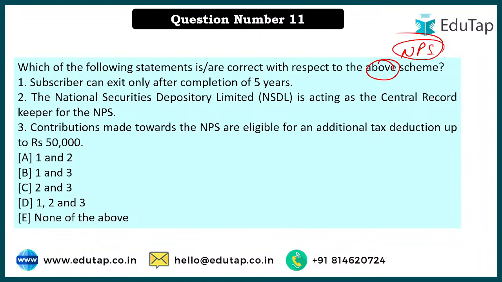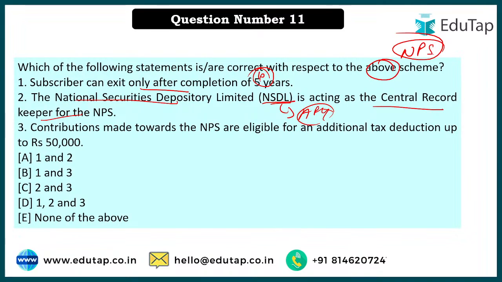Now here I'm again getting C. Yudhishthir, now it will be 10 years only. So here it says national, and yes, whoever is saying option number C, those are right, because a subscriber can exit only after 10 years. ठीक है, NSDL is acting as a central record keeper for NPS, and we have also understood that NSDL will also act as a central record keeper for your APY as well. Not implementing, but the central record keeper.